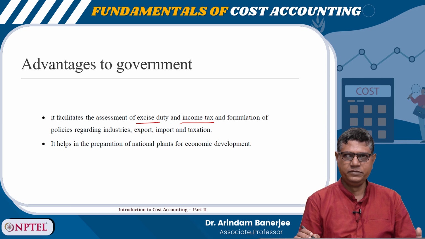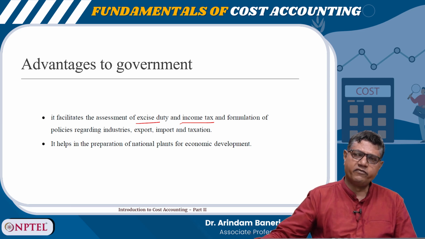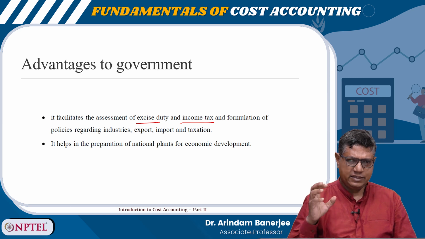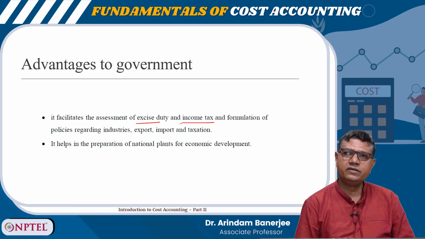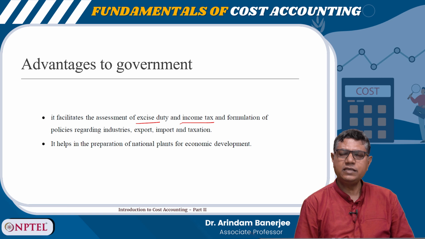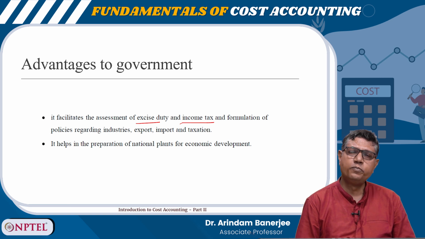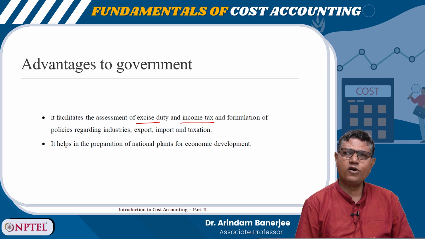Now, what are the national plans? National plans have a social aspect. The social aspect is that there are some products which may be scarcely available, or may be required for social development. In such cases the government usually puts some control over the pricing. And to put some control over the pricing, the government must have some knowledge of the cost of production of the particular product.